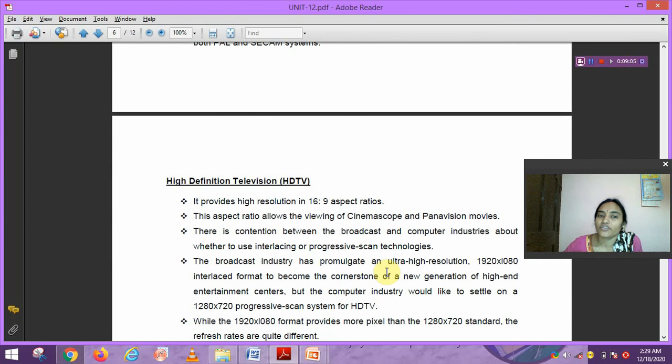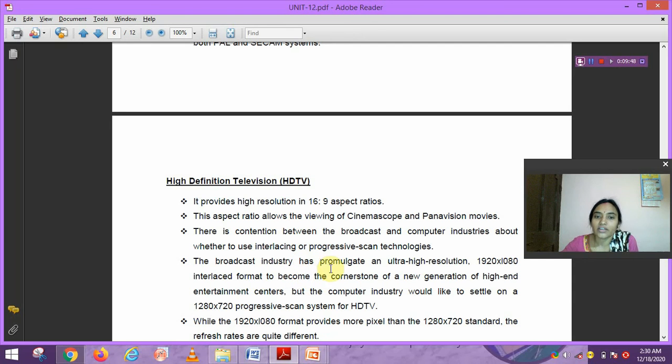Next is HDTV, high definition television. It provides high resolution in a 16:9 aspect ratio. This aspect ratio allows for the showing of CinemaScope and Panavision movies. There is contention between the broadcast and computer industries about whether to use interlacing or progressive scan technology.